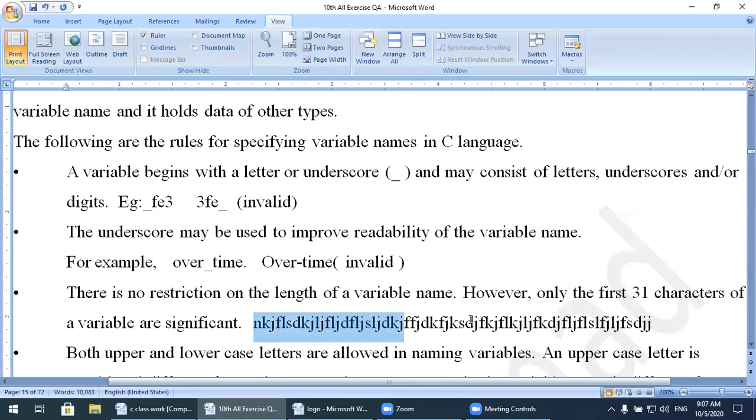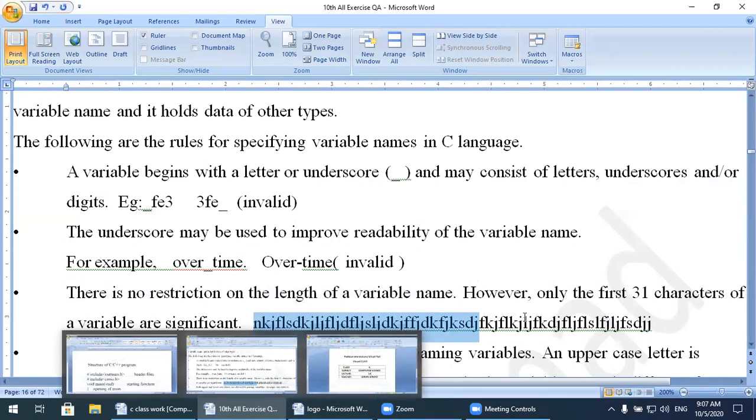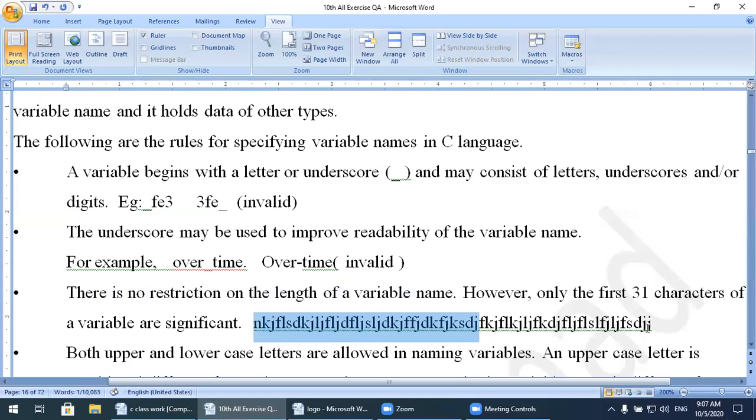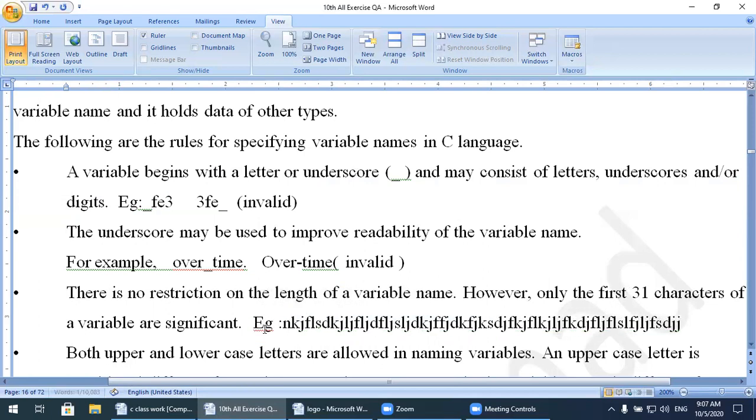The compiler will read, let's say, 31 characters up to here. The rest of the characters the compiler will ignore. So only the first 31 characters are read by the compiler. All other characters will be ignored.